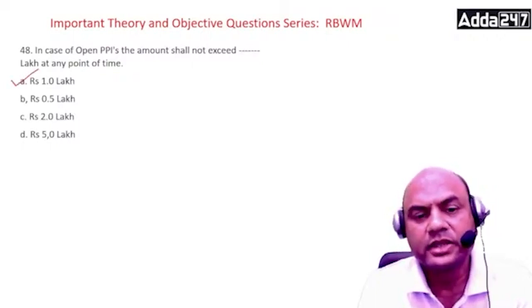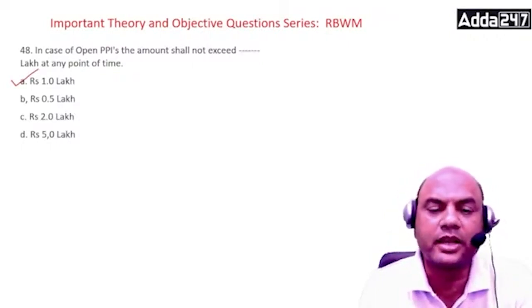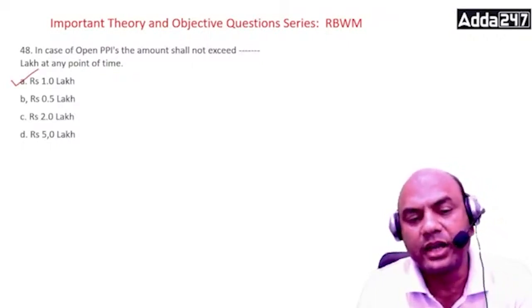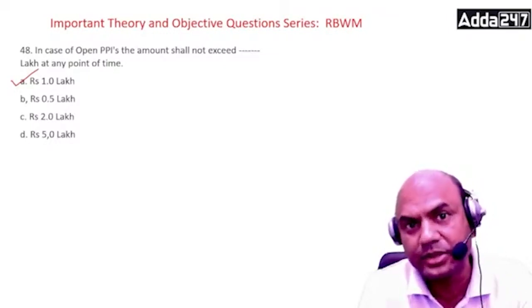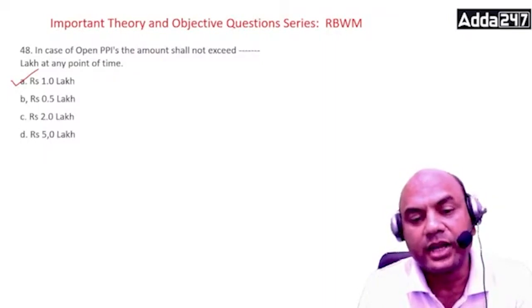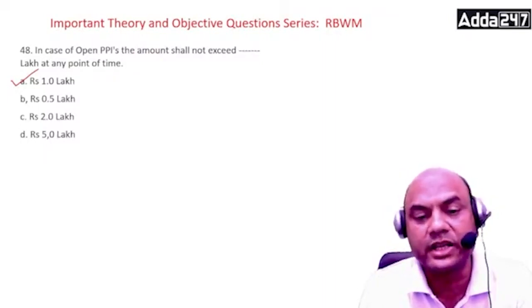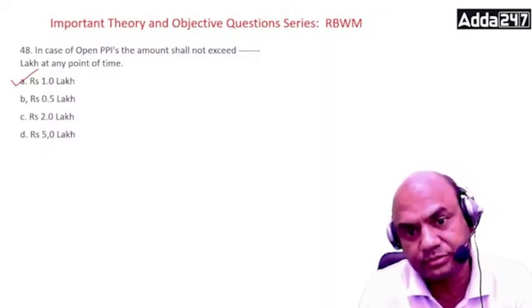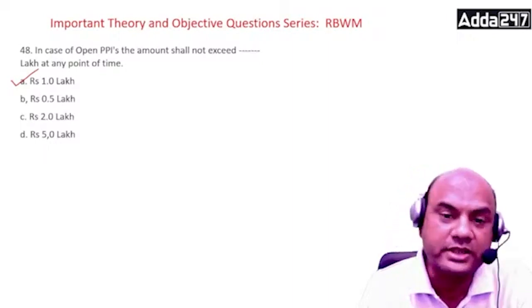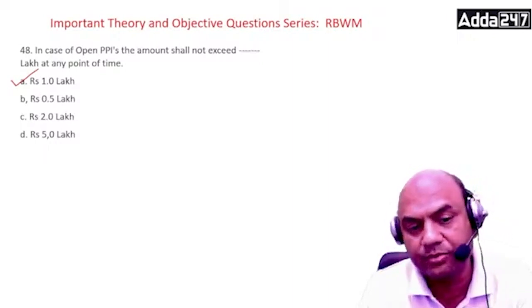In case of open PPI, they are issued only by banks and are used at a merchant, meaning any merchant. Merchant means purchasing, selling. And such PPI shall also facilitate cash withdrawal at the ATM. However, the amount shall not exceed 1 lakh at any point of time.